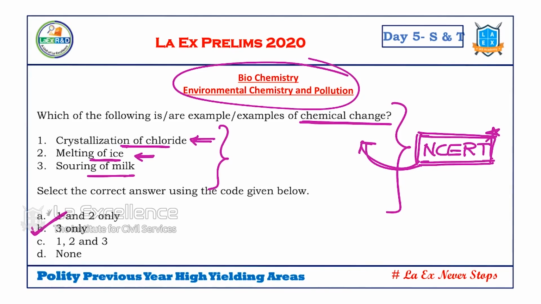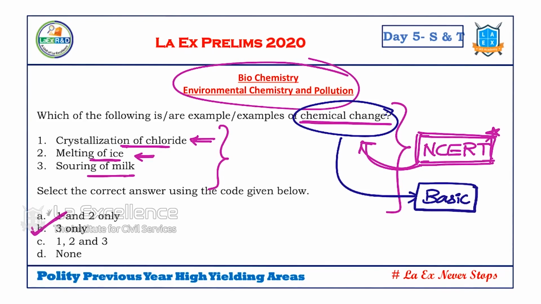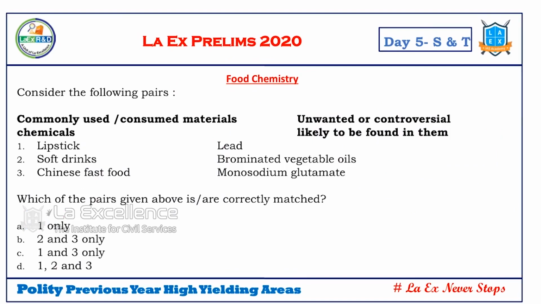There are certain chapters in chemistry which require chemical equations, etc. You don't need to remember them. Remember the applications. We don't need to remember what happens in all that. But what is chemical change? That basic concept, if we know, we can apply it to many areas like this. So this is again a simple question given from NCERT.